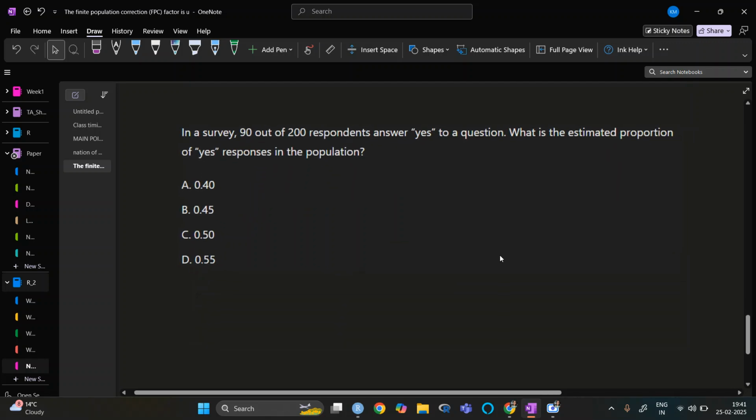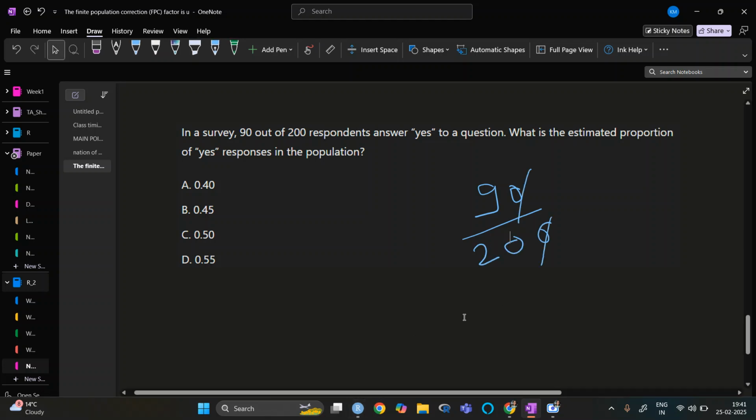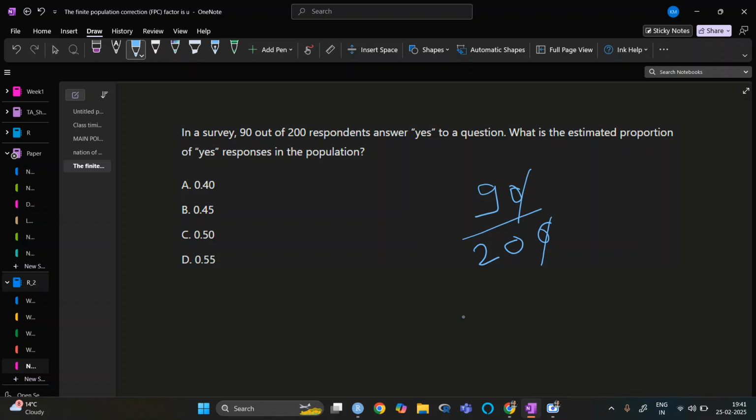Okay. The next question is that in a survey, 90 out of 200 respondents answer yes to a question. What is the estimated proportion of yes responses in the population? So 90 out of 200.